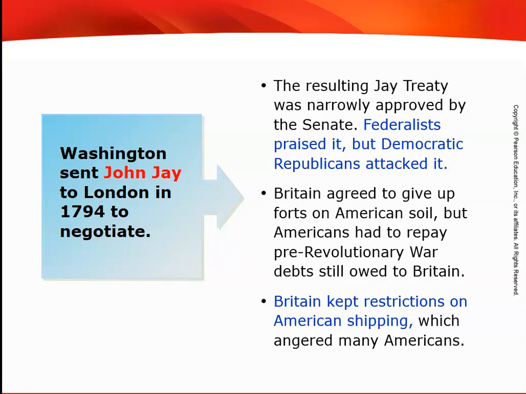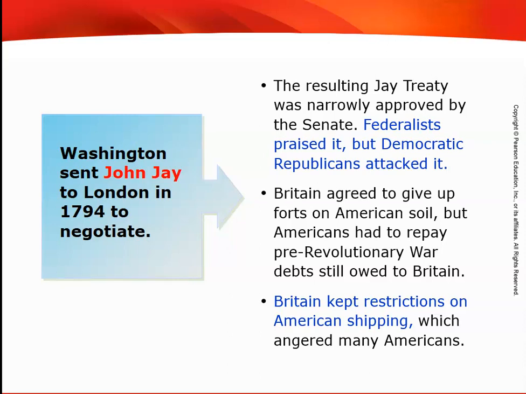The Federalists loved it, but the Democratic Republicans attacked it. The Federalists praised it because it kept us trading with Great Britain, which is going to make the Federalists probably richer. Great Britain agreed to give up forts on American soil. Weren't they supposed to be gone as of the Treaty of Paris of 1783, which ended the American Revolution? But anyway, they agreed to give up forts on American soil, but Americans had to repay pre-Revolutionary War debts still owed to Britain, and Great Britain is keeping restrictions on American shipping. So, yeah, the United States didn't get too much out of this treaty, but it does keep us trading with Great Britain, which is good for our economy.